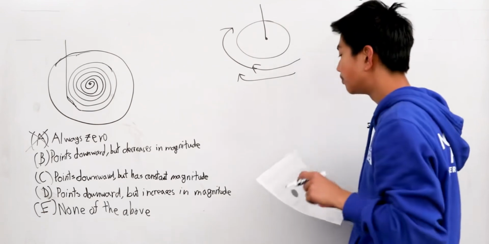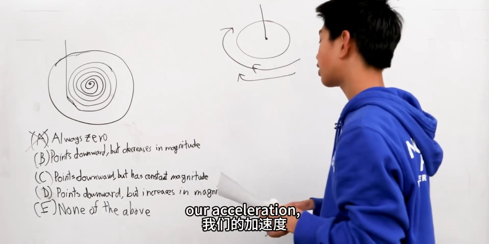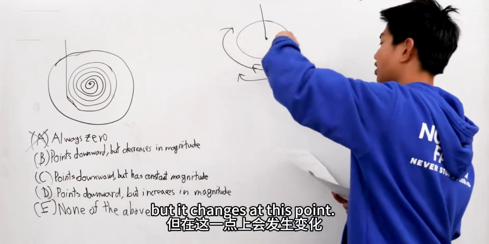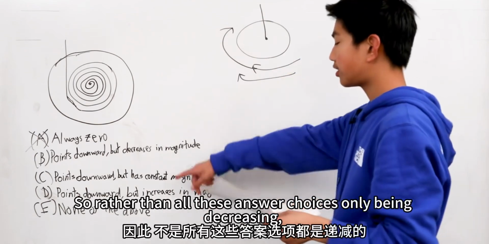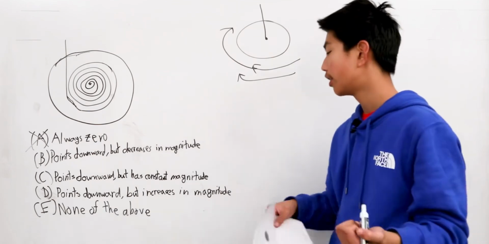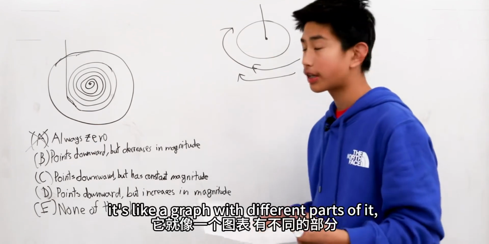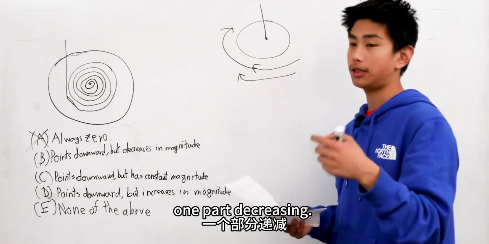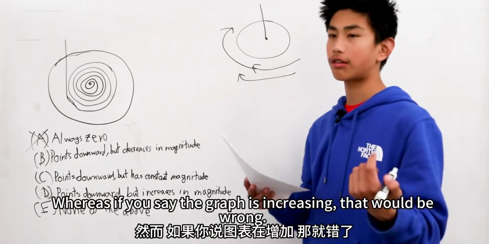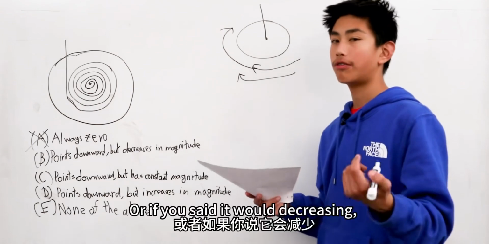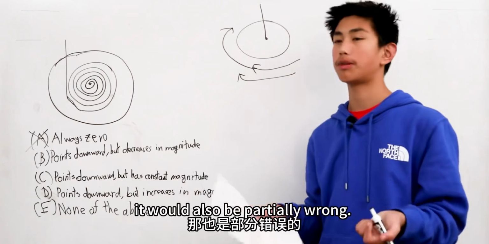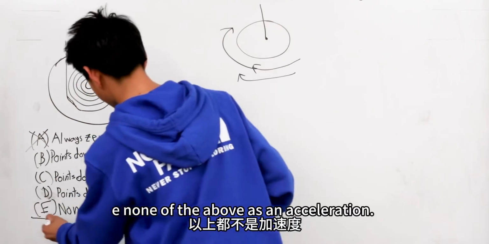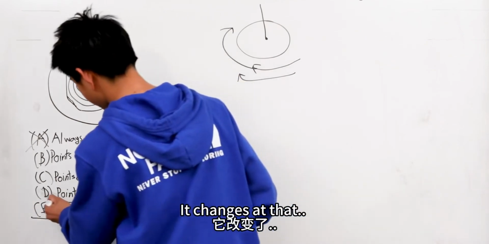acceleration, clockwise now. So, our acceleration increases at times, but it changes at this point. So, rather than all these answer choices only being decreasing, constant, or increasing, it's like a graph with different parts of it, one part increasing, one part decreasing, whereas if you said the graph is increasing, that would be wrong, or if you said it was decreasing, it would also be partially wrong. So, therefore, it is answer choice E, none of the above, as our acceleration changes at that point.